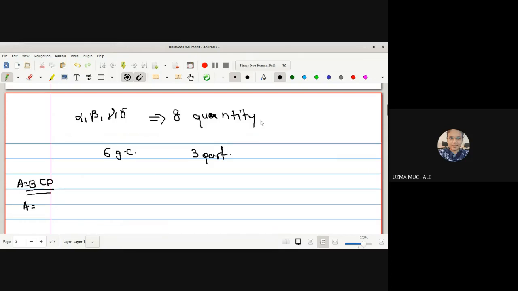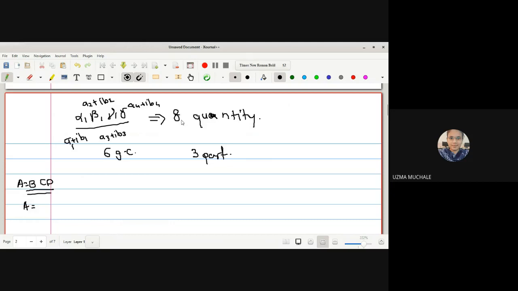Now you can see here alpha, beta, gamma, delta. These are four complex numbers. If these are four complex numbers, then alpha is a1 plus i b1, and this is a2 plus i b2, this is a3 plus i b3. So in total we have eight quantities.